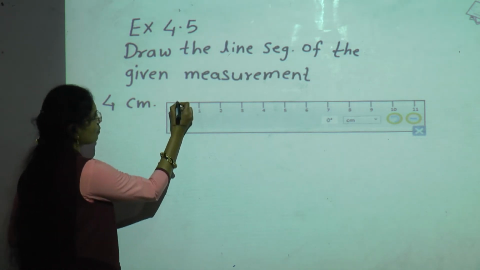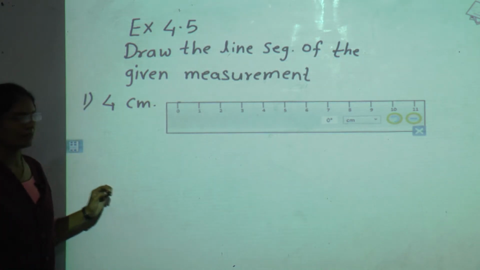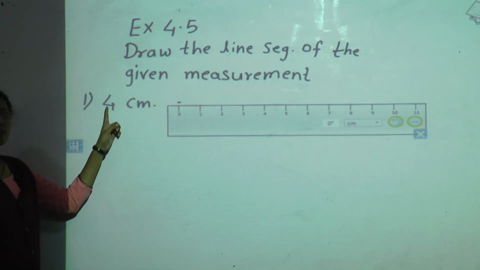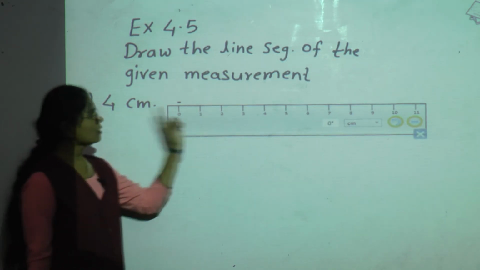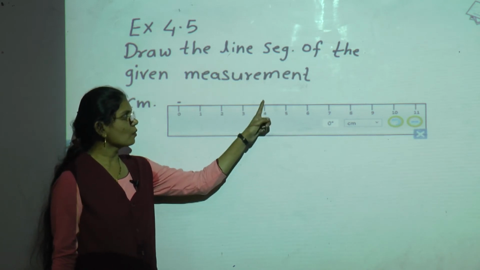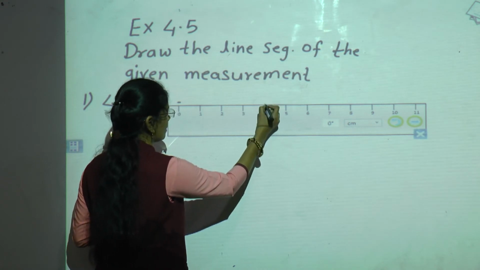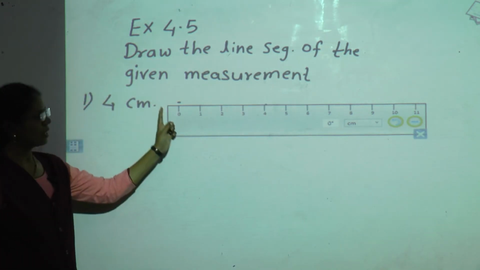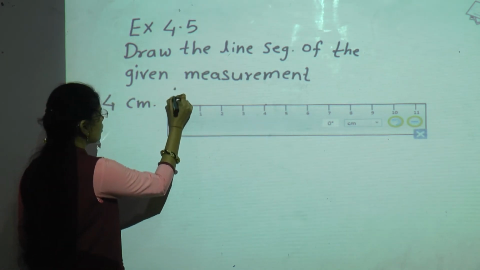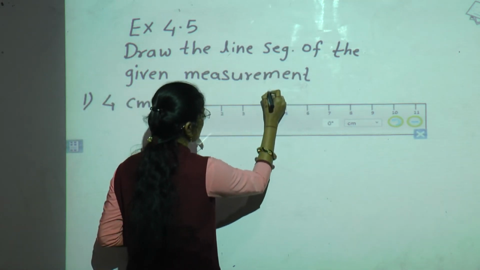Now against the 0 point, give one mark with the pencil. Then we have to draw a line segment of 4 centimeter. Then see here, 4 is there. On 4, against 4, give another point in this way. Then we have to give the names of the points. This is point A and this is point B.